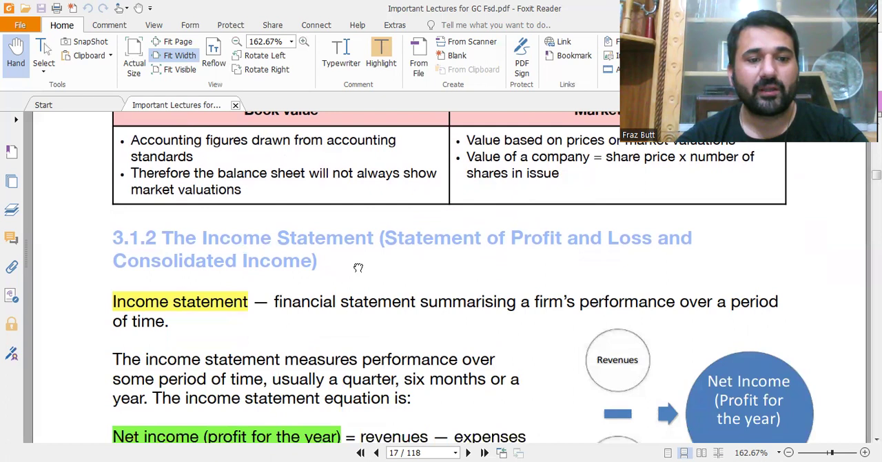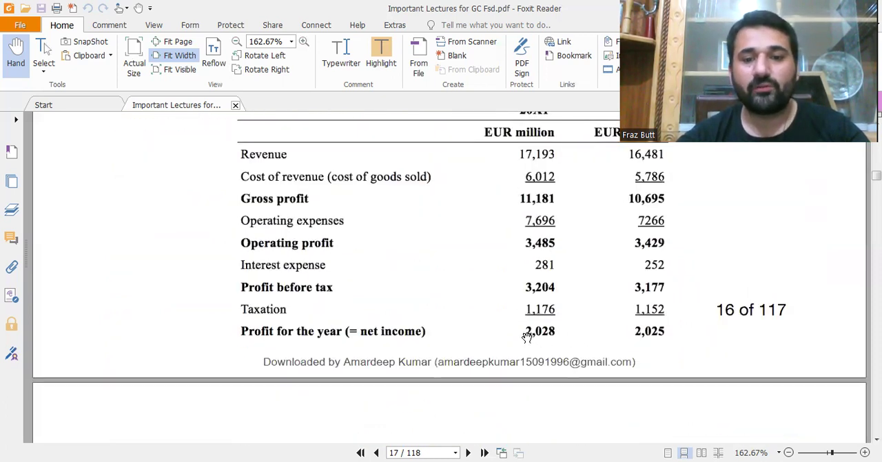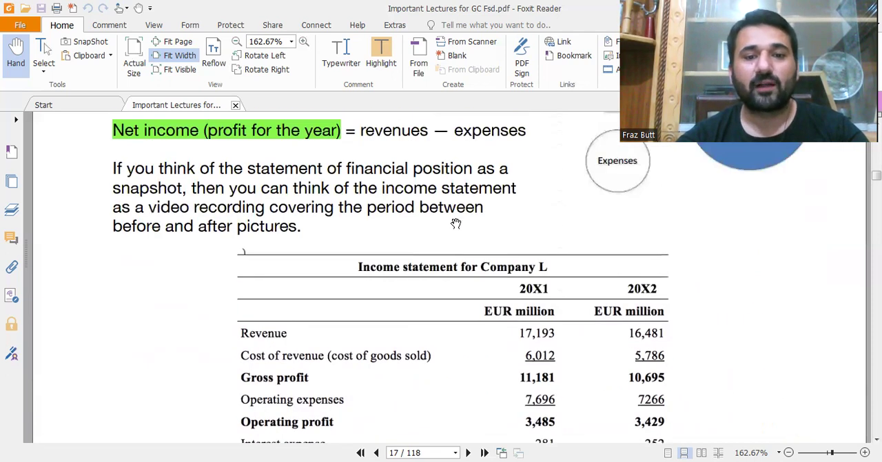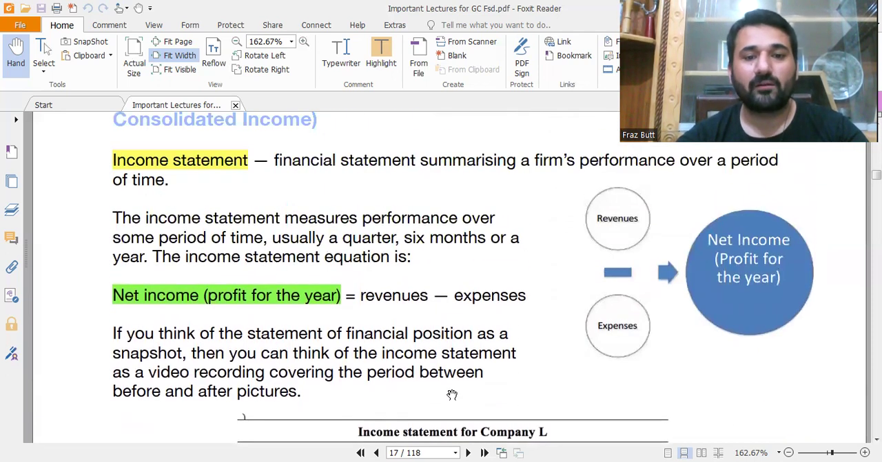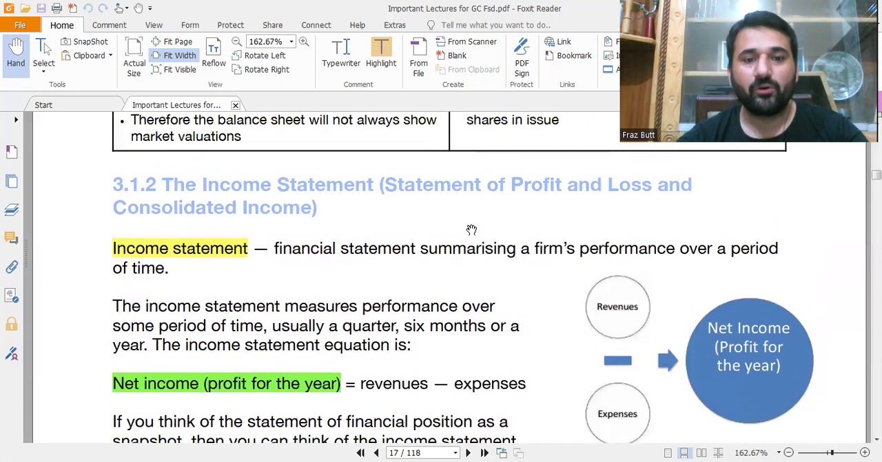And then we will study the income statement. The second name for income statement is the statement of profit and loss, or the consolidated income. Why is it called the statement of profit and loss? Because at the end of the financial statement we see whether we are having a profit or a loss. That's why it is also called the statement of profit and loss. I will make another video for the statement of profit and loss.